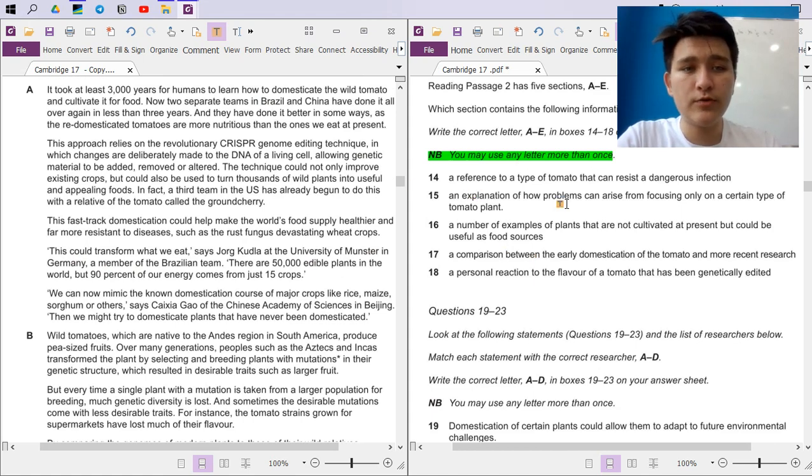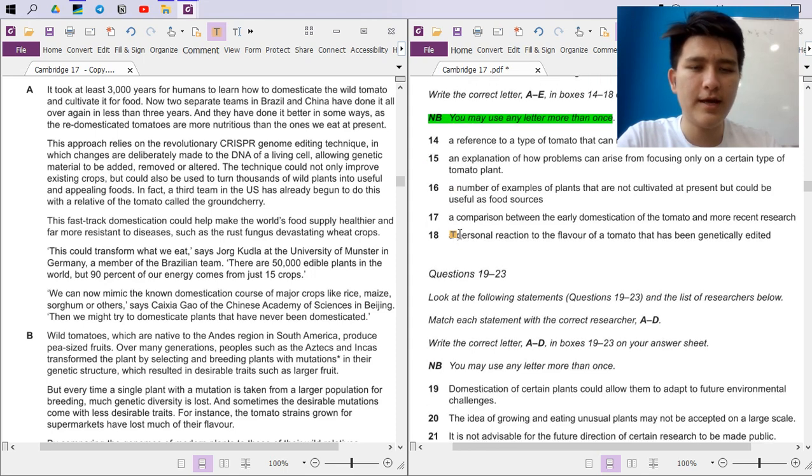You may use any letter more than once, but this doesn't necessarily mean that you have to. We've been tricked by this before in Cambridge 17, I guess. Yeah, the same thing happened. So we're not going to get tricked by that anymore.